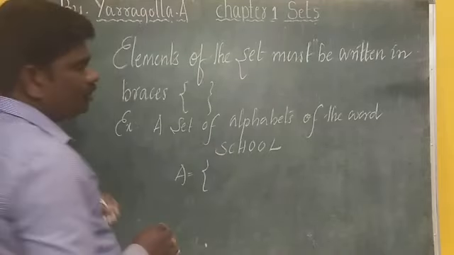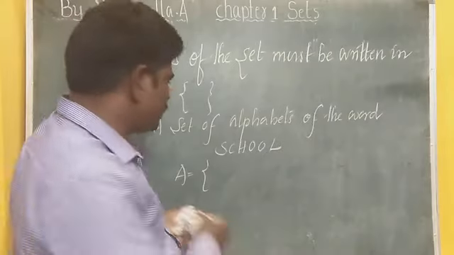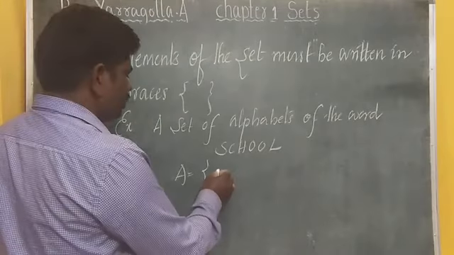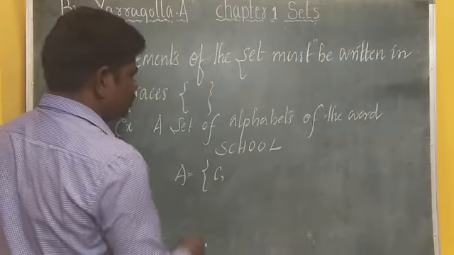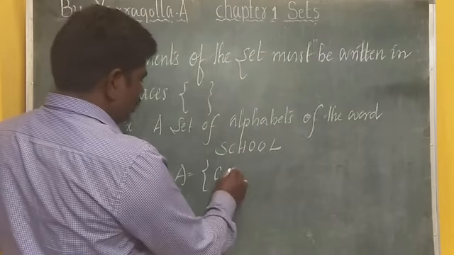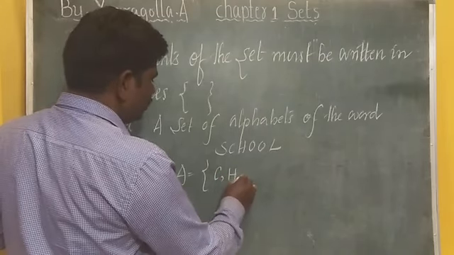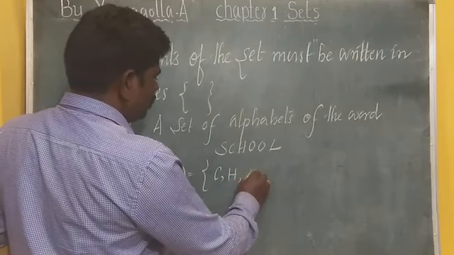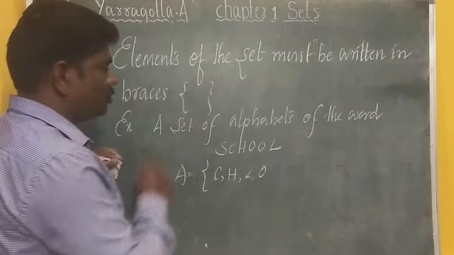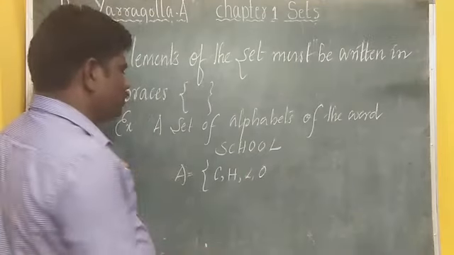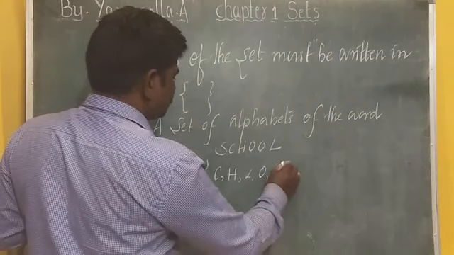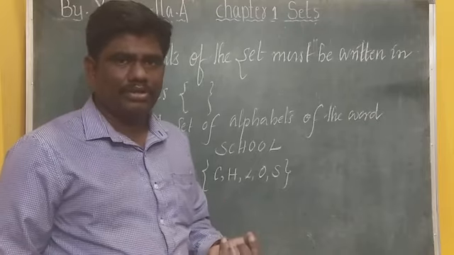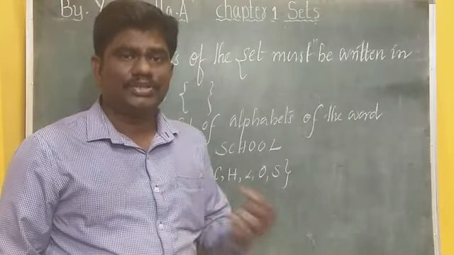If I want to go in order, I can go in order, otherwise I can just write them as they are. Say, if I write it in order, C comes first, then H, then L, then O. But there are two O's, need not write two O's, just write only one O, and then S. Now this is the set of the alphabets which form the word school.